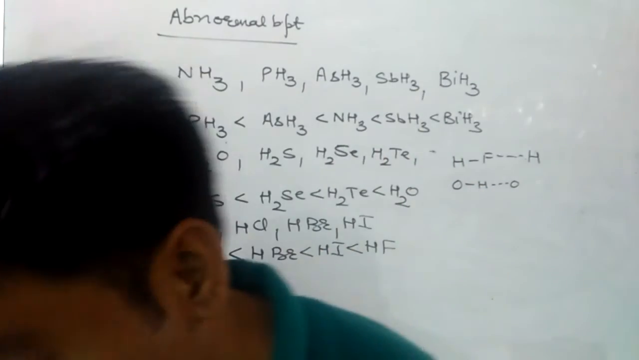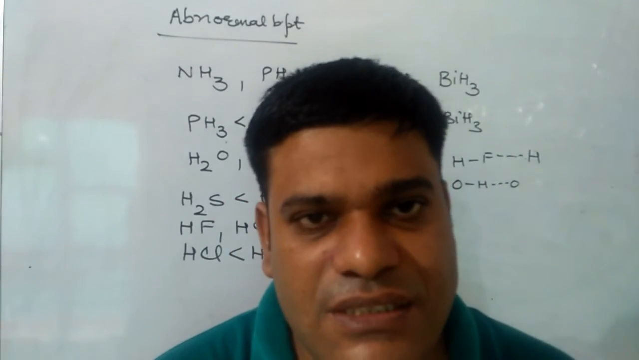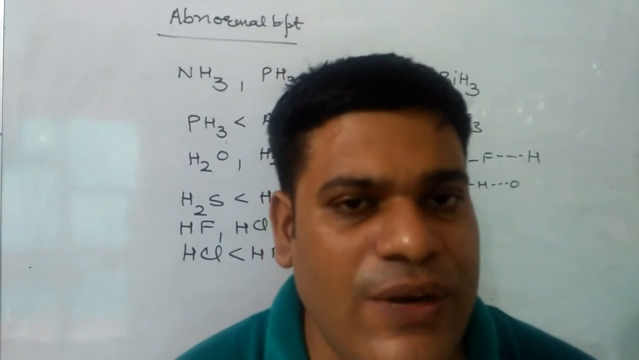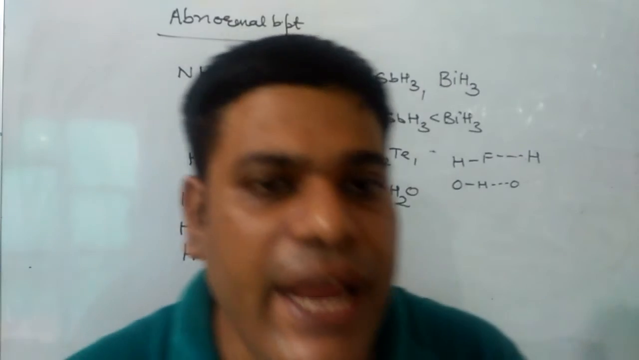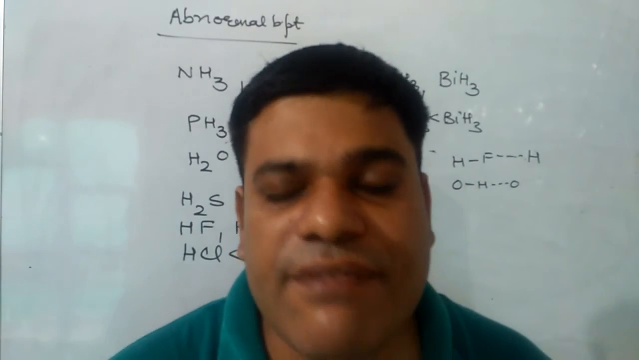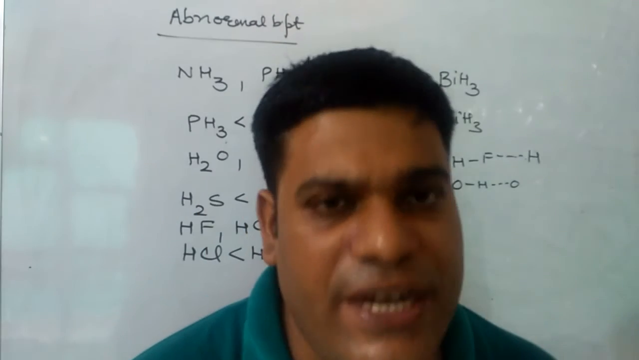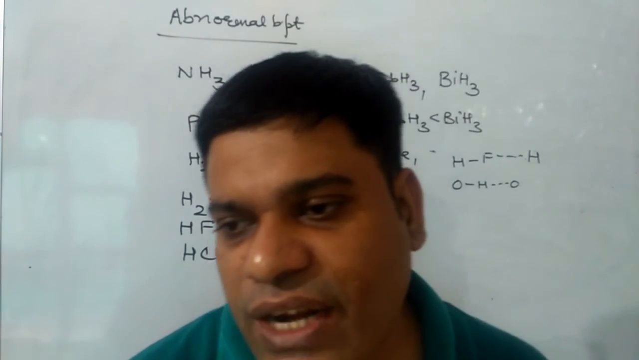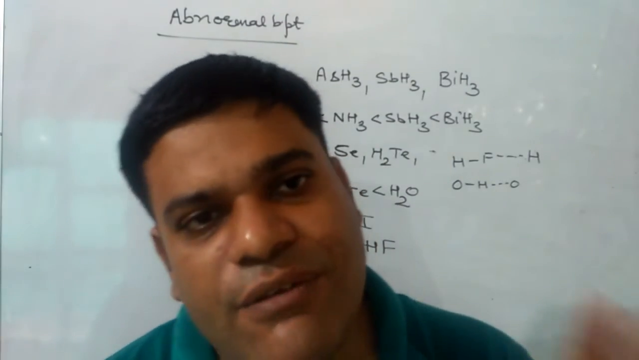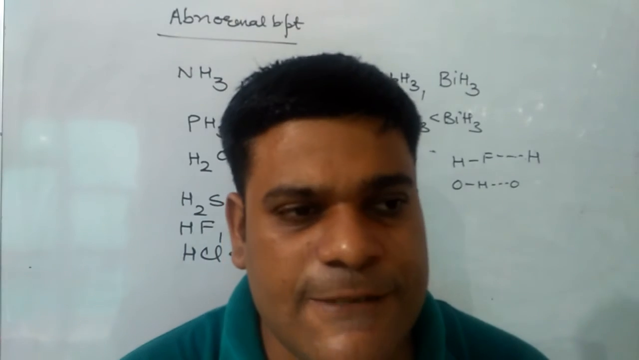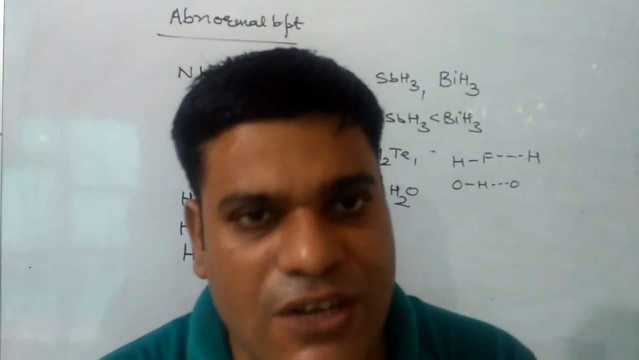Next type of weak forces we are going to discuss are van der Waals forces. Van der Waals forces are also known as intermolecular forces, and these are short range in nature and inversely proportional to the 6th power of radius. These can be further of 5 types.